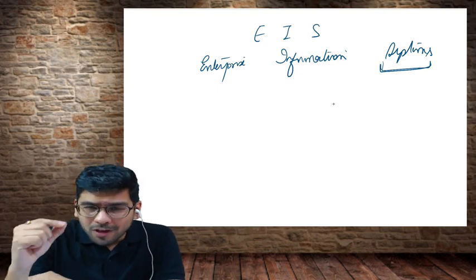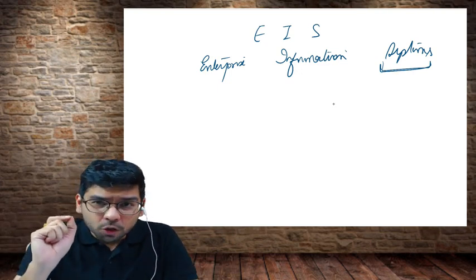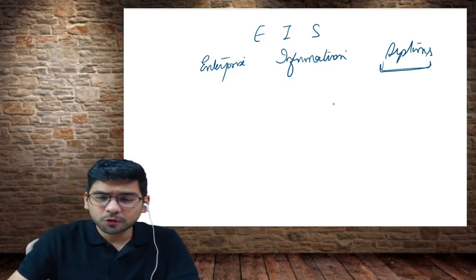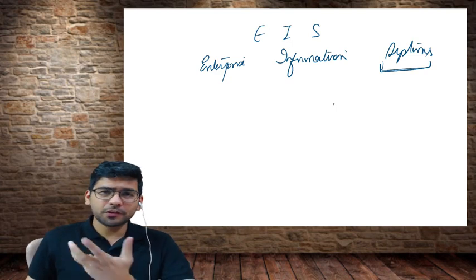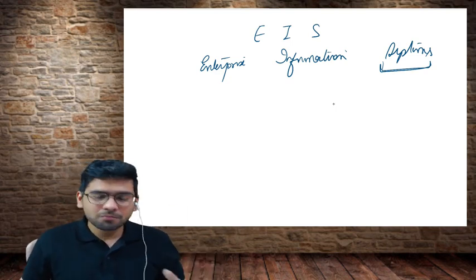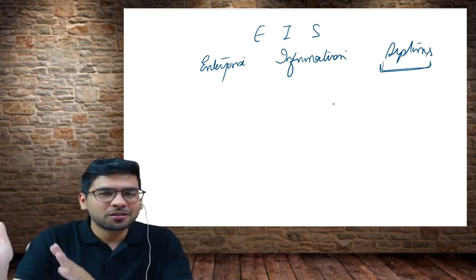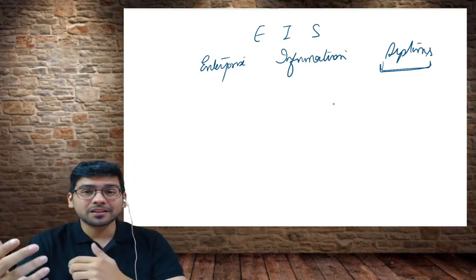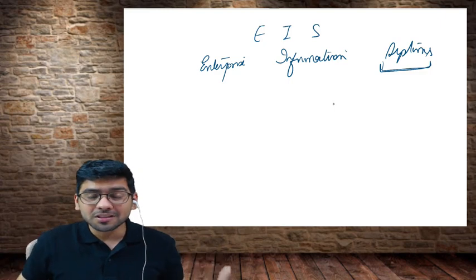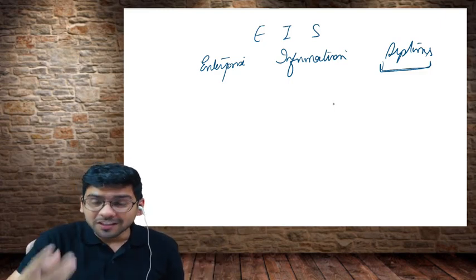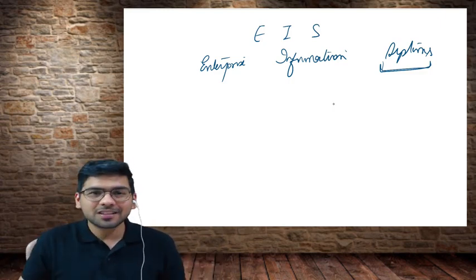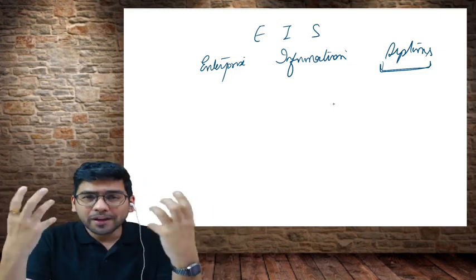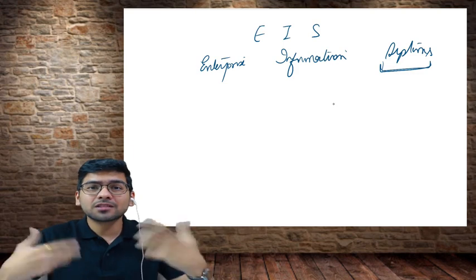Now, going by this definition, is a human body also a system? Yes or no? Do you think the human body is a system? You must have read about this in your junior school, maybe in your 7th or 8th standard science subject, that yes, the human body is a system. It consists of a lot of organs, cells and nerves, and they work collectively to accomplish one common objective, that we can survive, we can live.